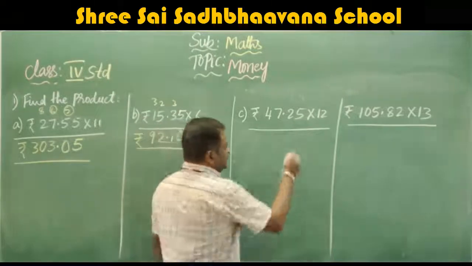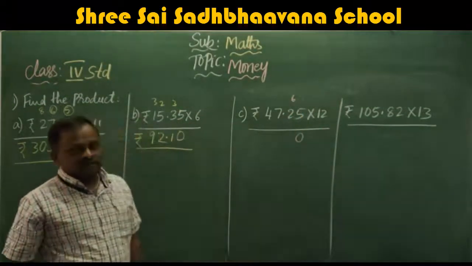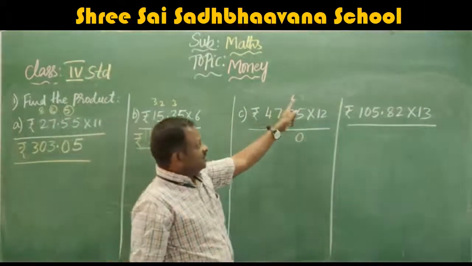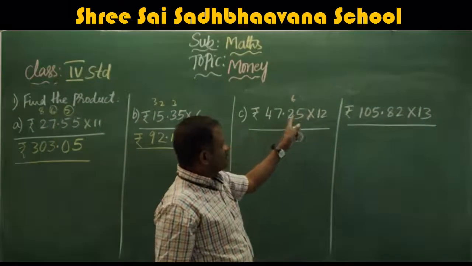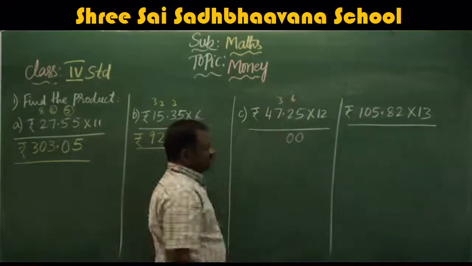12 5s are 60, carry 6. 12 2s are 24 plus 6, 30, carry 3.